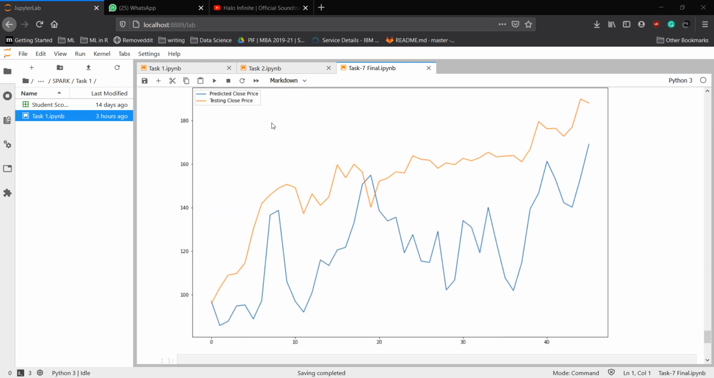This is the final plot created to compare the predicted outputs and actual outputs. Blue is the predicted close price, and orange is the testing close price.